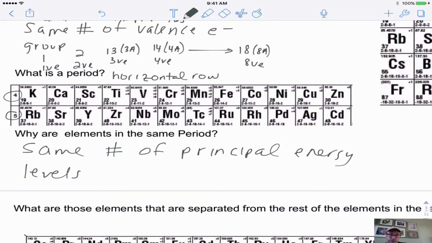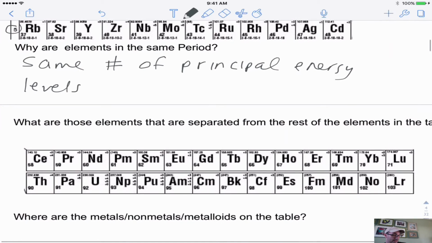Now, there are 2 periods in the periodic table that are separated, and this is called the F block. We saw this in the last chapter, how the different blocks of elements in the F block are separated. This is mainly to save space. We could put this in, and then the periodic table will be shifted all the way to the right. But now, instead, if I have this, then we can save space, and we can fit the whole periodic table on one page.